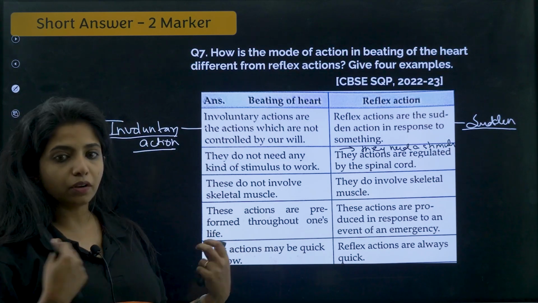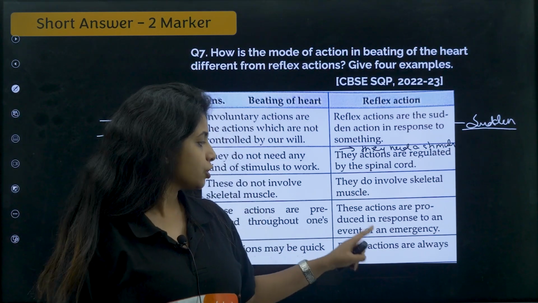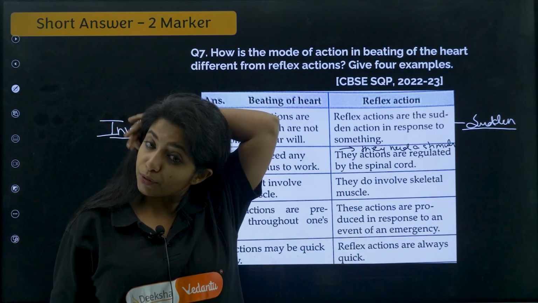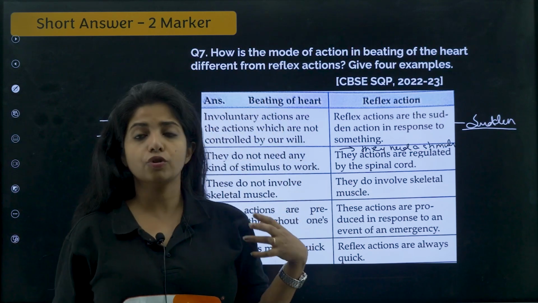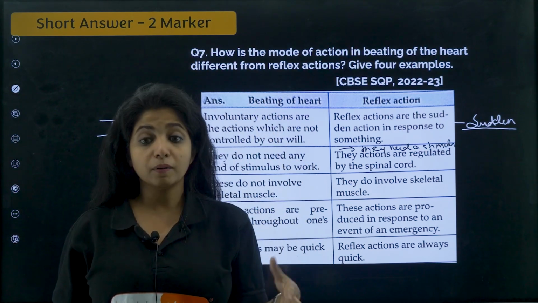These actions may be quick or slow. For example, beating of the heart can be normal or can be fast. But over here, these actions are always quick. If it's not quick, then probably there is a problem. And one more point you can write, beating of the heart has the function of both CNS, that is spinal cord as well as your brain, mainly brain.